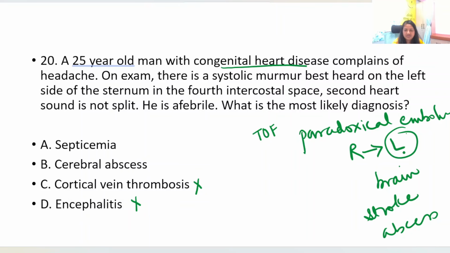Paradoxical embolus causing right to left shunting and causing a brain abscess. So cerebral abscess is the most likely answer here. Septicemia, again this is very non-specific. Here the typical symptom they have given is headache, and he is not febrile. Okay, brain abscess may not have fever all the time. In this particular clinical setting, cerebral abscess is the most likely answer.